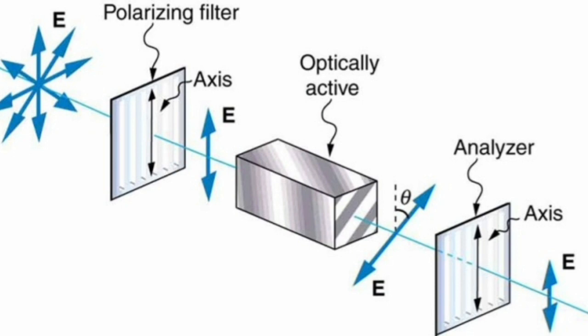When the analyzer is at 90 degrees to the polarization filter, nothing would go through, as the light is completely cut off in this situation. Now let us look into Malus's law about polarization.